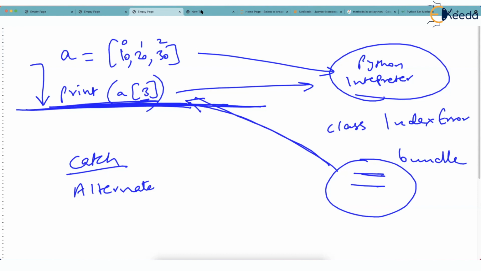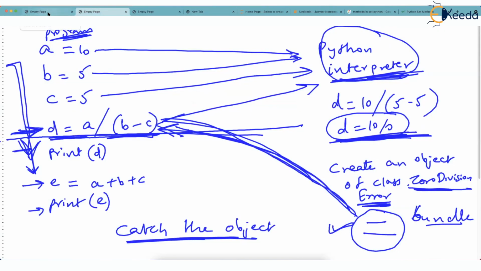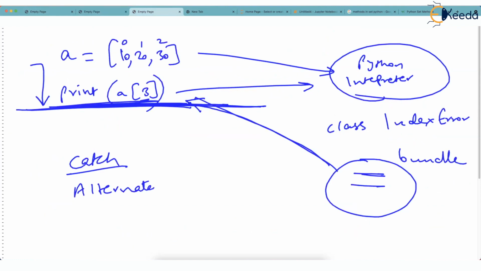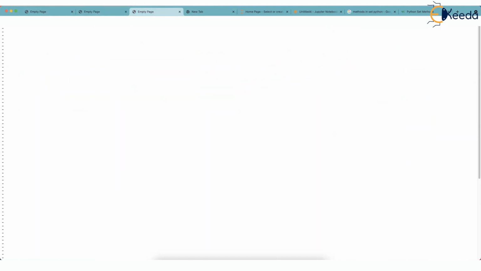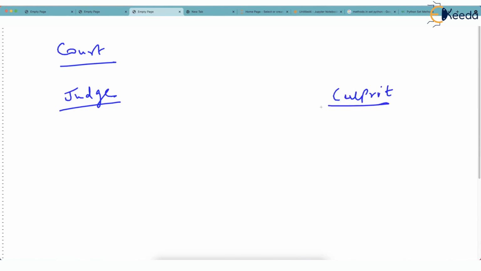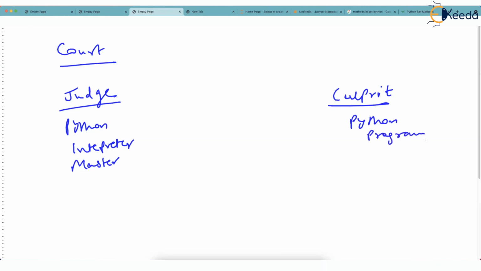I have a very silly example, which is of course not needed to be given. But I have a very silly example of exception handling. Most of the times it works. My silly example is, imagine a court, and in the court, a judge is listening to a culprit, maybe a thief. And this is Python interpreter. We can say this is master. And this is our Python program, the culprit, the thief who is under the trial.